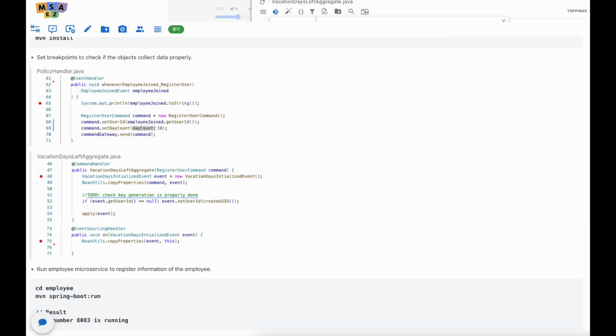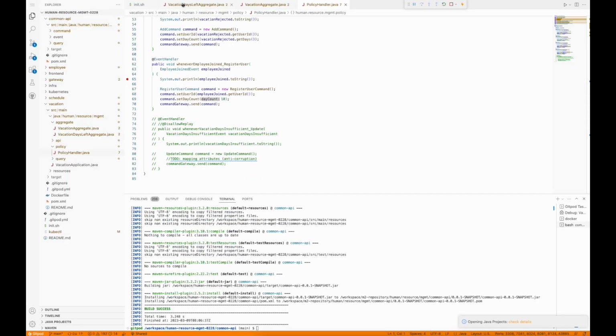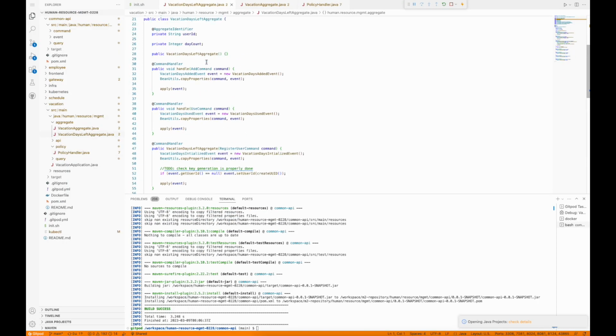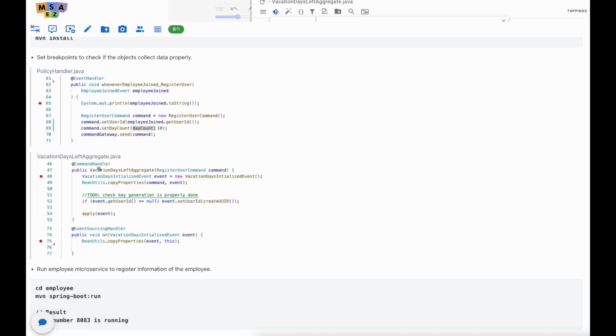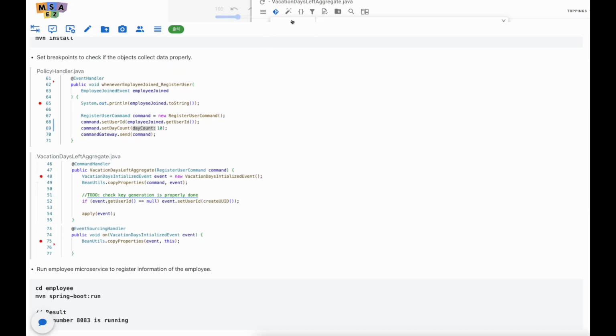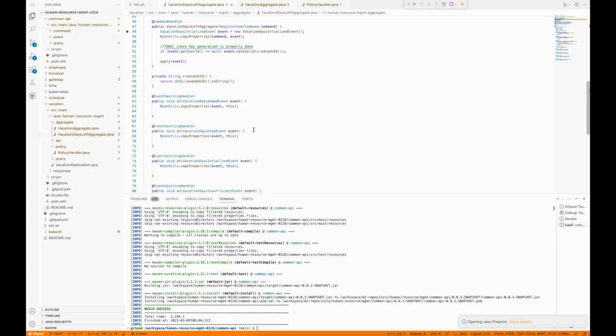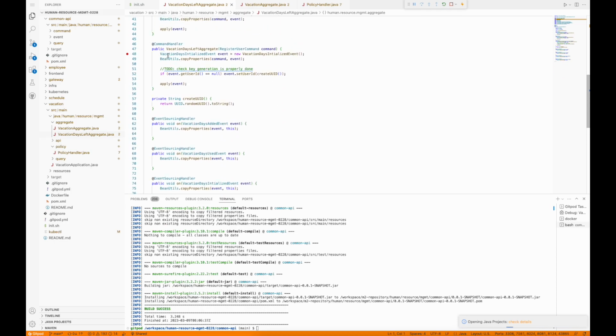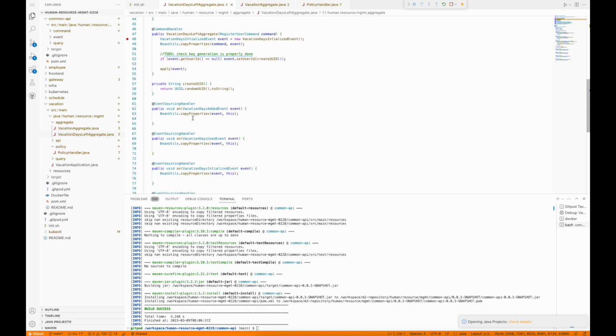I'll get the Java file and move on to the command handler part and on the constructor part, and I'll just put this breakpoint here and on line number 75. As we put the breakpoint on vacation days initialized event, it needs another one here.